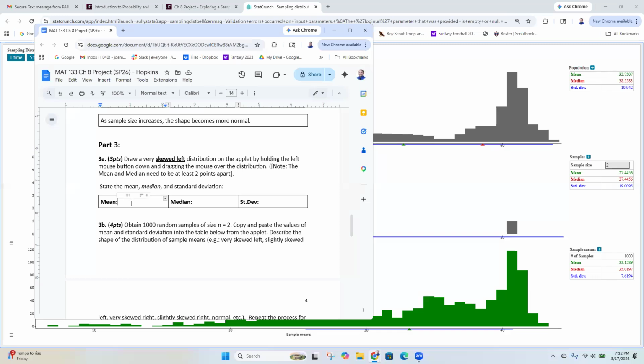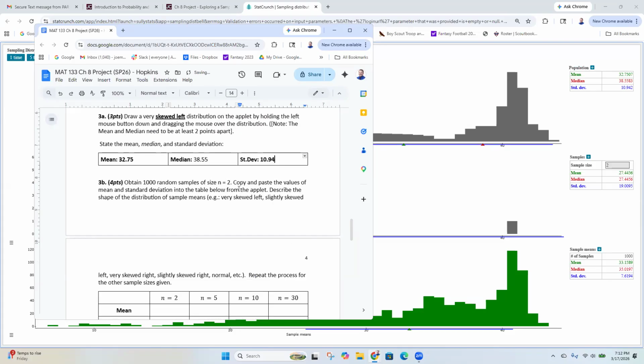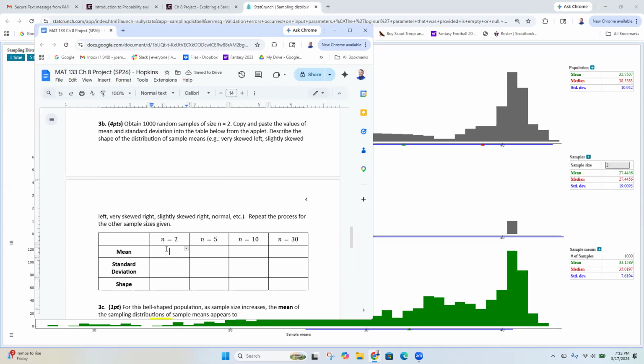Oh, sorry, I forgot to write down my population mean. Population mean is up at the top, 32.75. Median, 38.55. And standard deviation, 10.94. So that's at the top. And then I skipped ahead already. Sorry about that. So you run it 1,000 times.